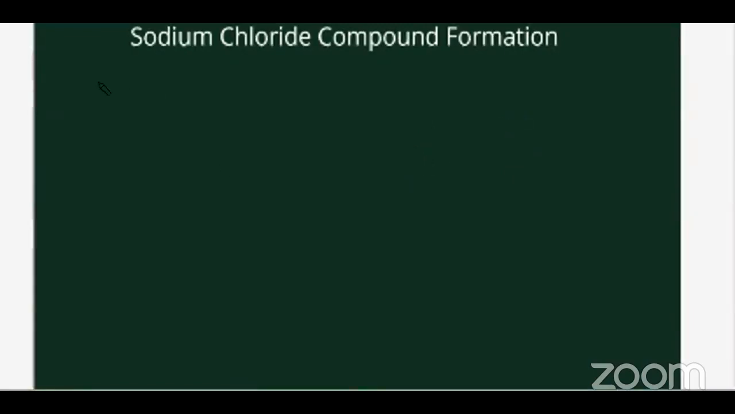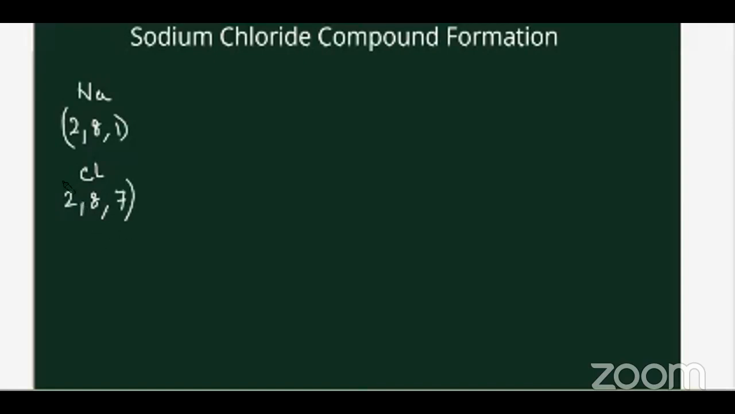The sodium electronic configuration is 2, 8, 1. Yes or no? And chlorine is 2, 8, 7. Correct, you are looking at the right place. Now, how to show it?